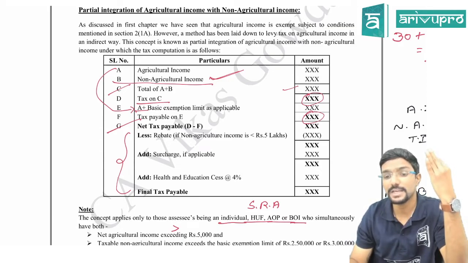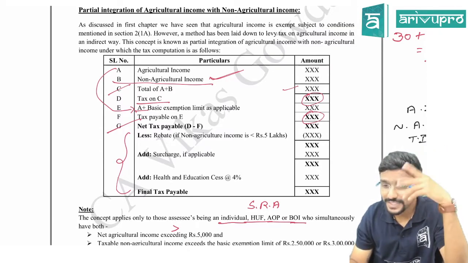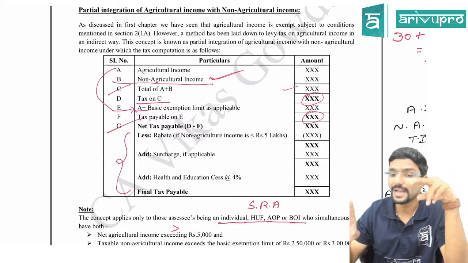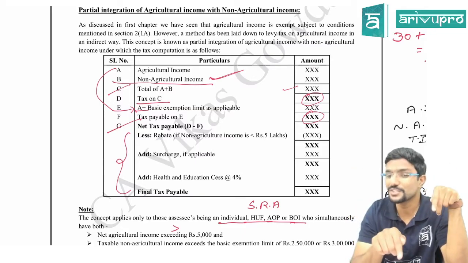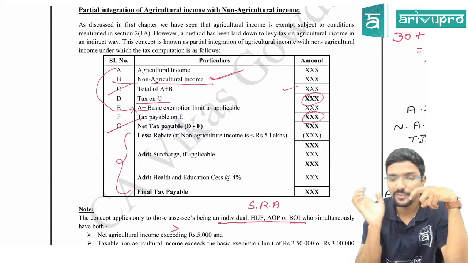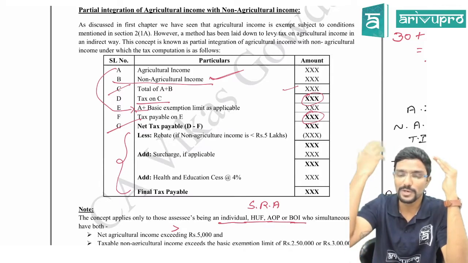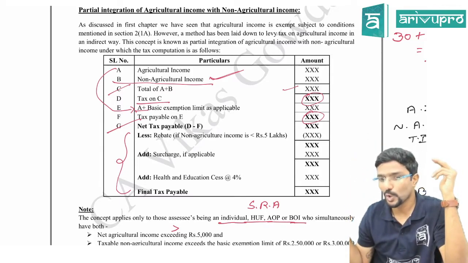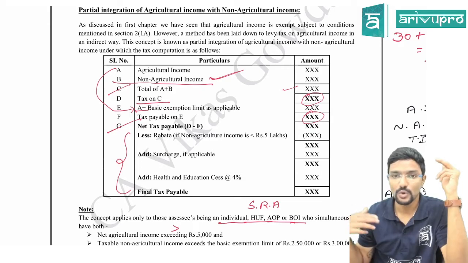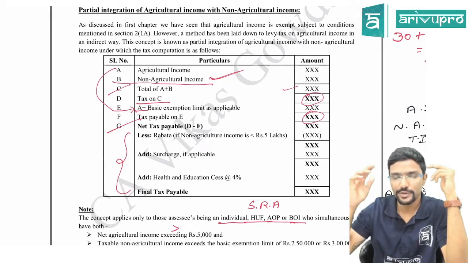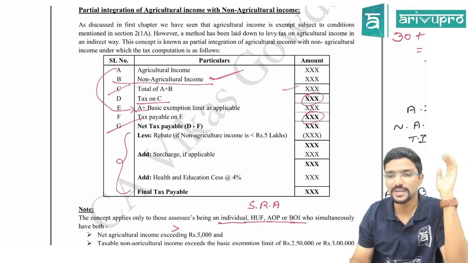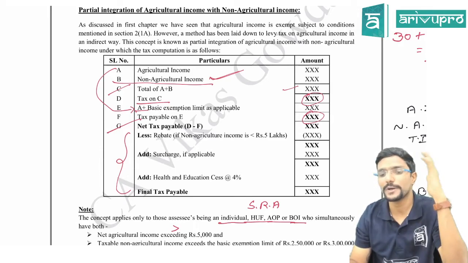Then see whether the assessee has both agriculture income and non-agriculture income. If he has both, then you yourself should apply this concept to calculate tax liability. Agree? No one will remind us in the exam. If you just apply the normal concept and give the answer, you might go wrong. Please be careful. When you are seeing any problem on tax calculation, you have to check all these points.